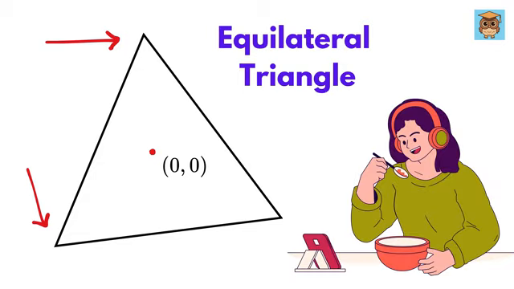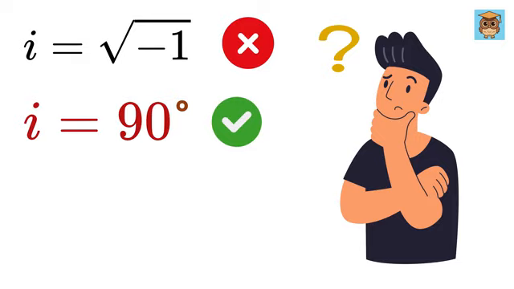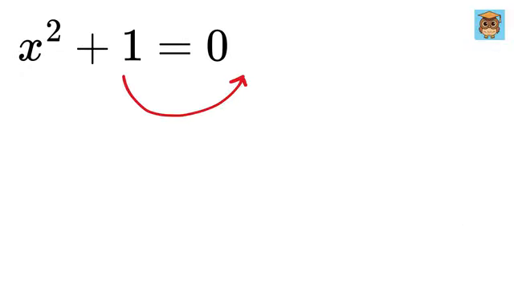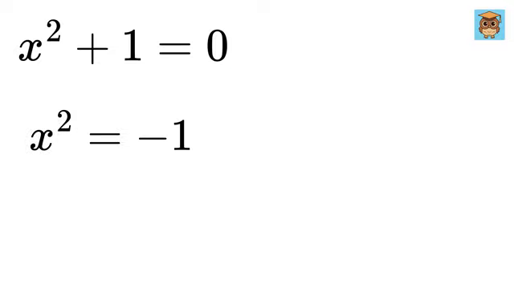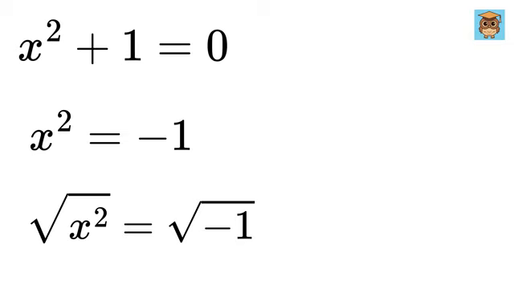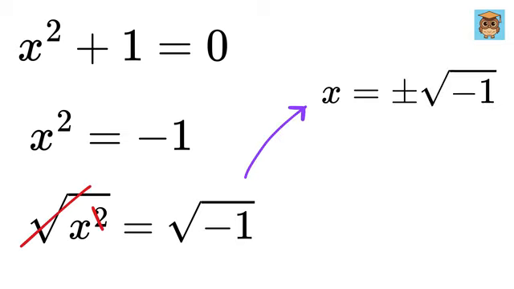So stay tuned. Now, the first question that comes to mind is, where did i come from? Let us learn about i algebraically. Consider the equation x squared plus 1 equals 0. Now take 1 to the right side to make it x squared equals minus 1. Now take the square root on both sides. We get x on this side and plus minus square root of minus 1 on this side. And what is this? Yes, it is i. So x equals plus minus i.